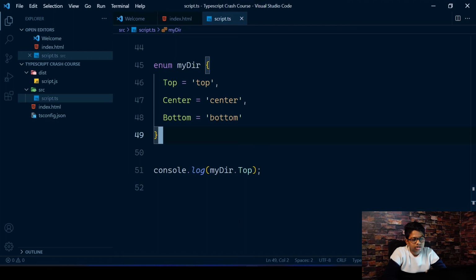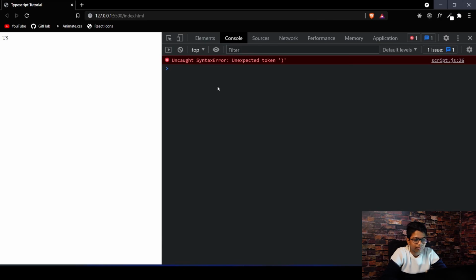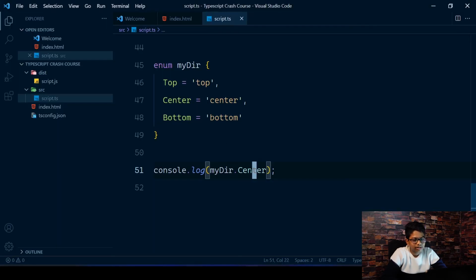So you can see that we get top right now. You can just remove that, press Control space, and I get my autocomplete. I have center, so if we go back, you can see we get center, and that's because we're logging that out in here. So that's enums.